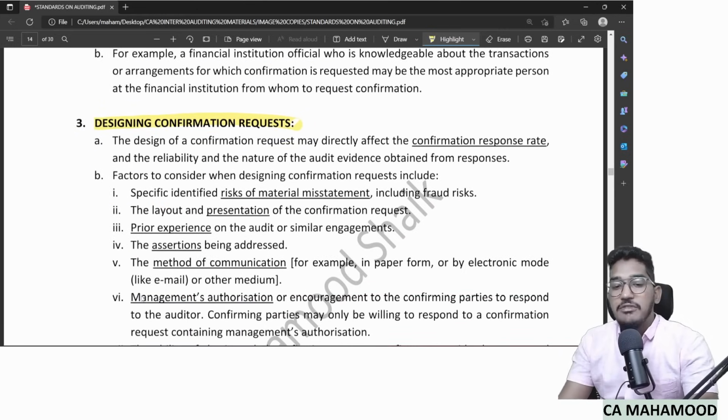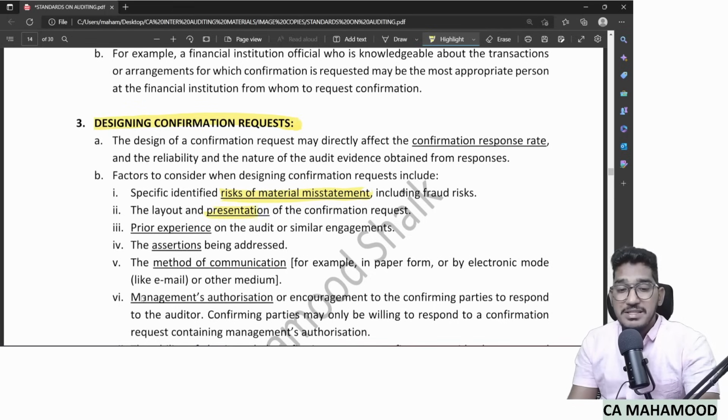Third one, design the confirmation request now. What do you mean by designing here? Either you want to send a positive confirmation request or a negative confirmation request. You want to send it in an electronic form or in a paper form. So you have to take that decision, and that decision will depend on so many factors. It depends on risk of material misstatement. When the risk is very high, then you will go for positive. When the risk is very low, then you will go for negative.